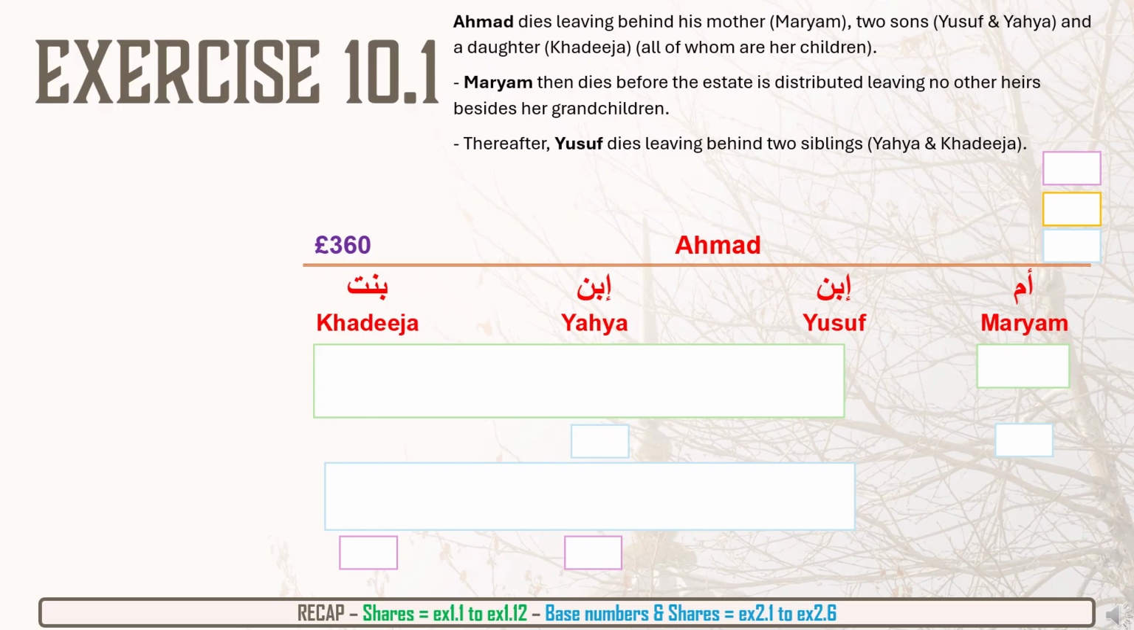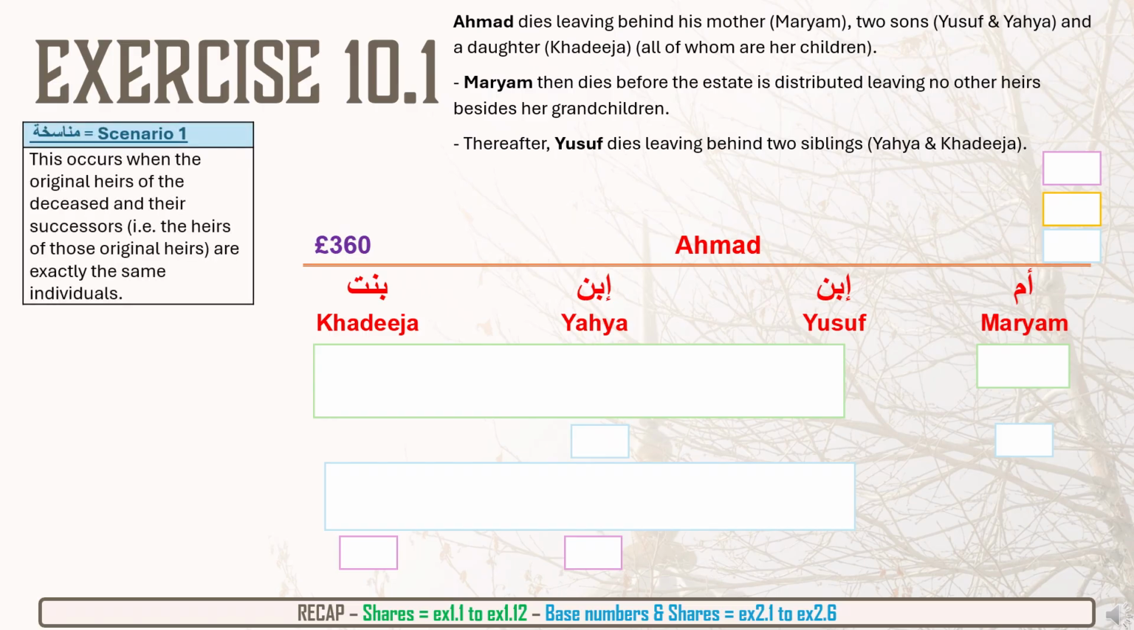Now, firstly, we can recognize that this is a case of Munaasakha, where somebody's estate has not been distributed, and before it's distributed, some of the heirs have also passed away. And there's two scenarios, and this is scenario one. This occurs when the original heirs of the deceased and their successors, meaning the other heirs who have passed away also, are exactly the same.